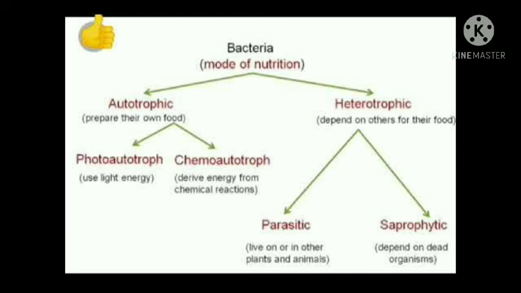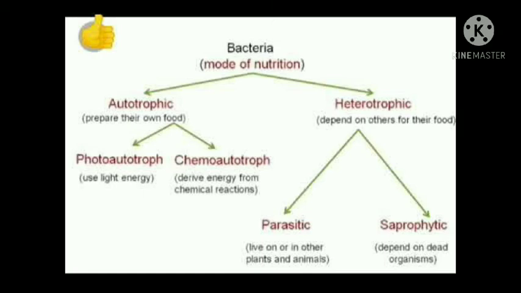However, the heterotrophic bacteria draw their organic food from some outside source. So, let us see here the further classification of autotrophic bacteria and heterotrophic bacteria. The autotrophic bacteria are again divided into two types, that is photoautotroph and chemoautotroph.